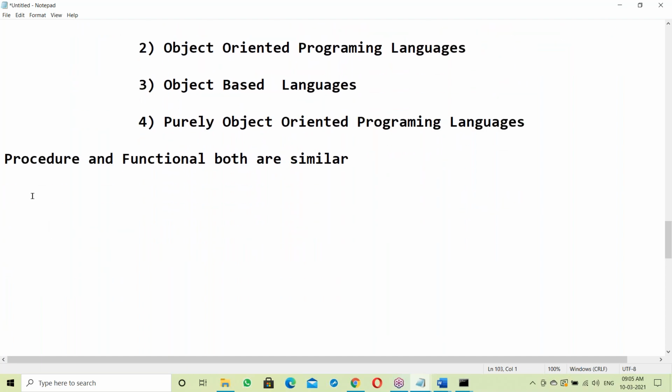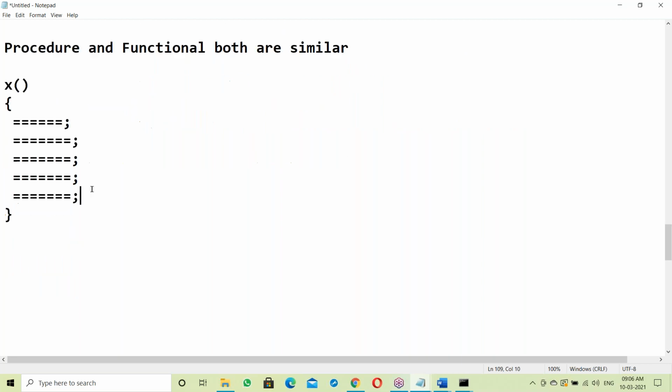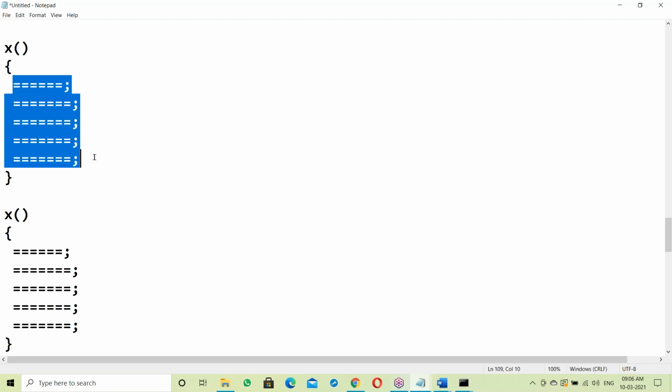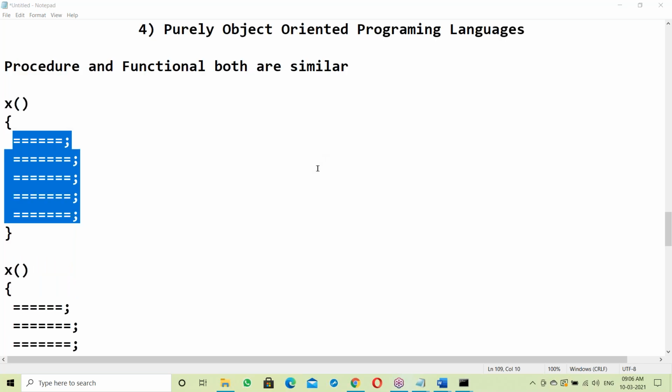Suppose X is a procedure: X, open bracket, close bracket, and between the starting and ending there are some statements, first statement, next statement, and so on. A procedure looks like this, and a function looks the same. Function and procedure are both sets of statements to perform some task.